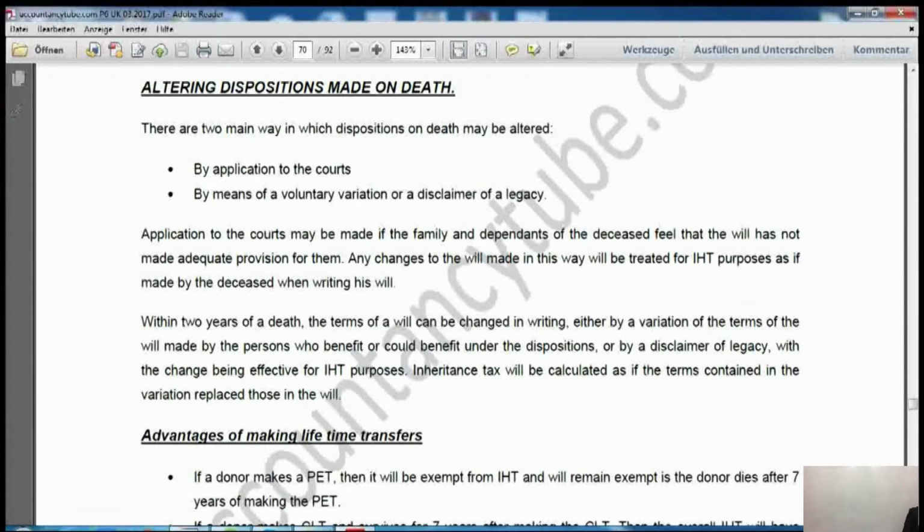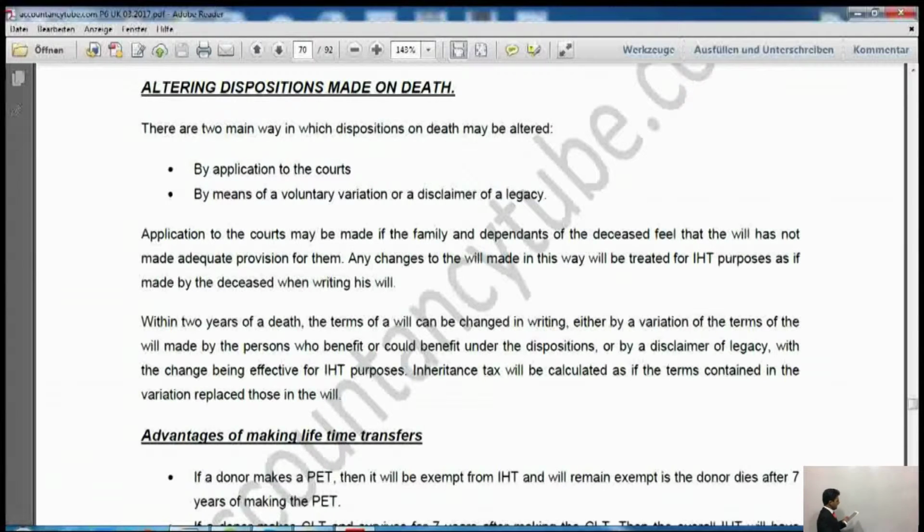All right? Within 2 years of the death, the terms of the will can be changed in writing, either by variation of the terms of the will made by the persons who benefit or could benefit under the dispositions, or by the disclaimer of legacy, with the changes being effective for inheritance tax purposes. And after that it says, inheritance tax will be calculated as if the terms contained in the variation replace those in the will.